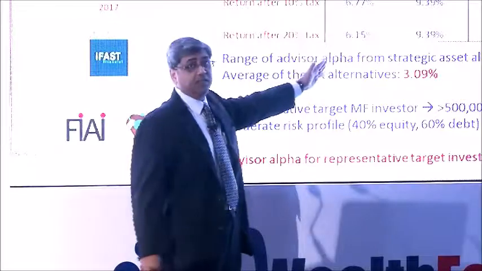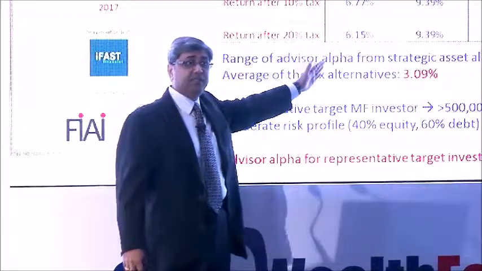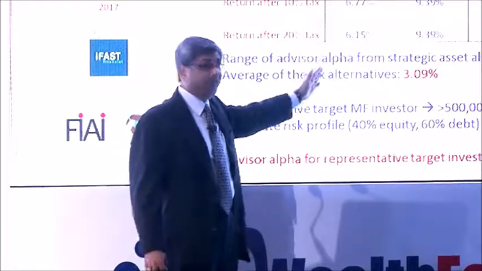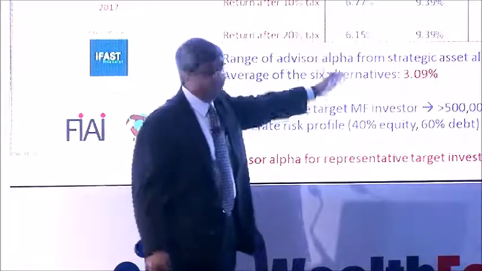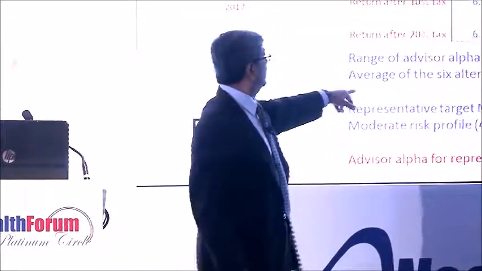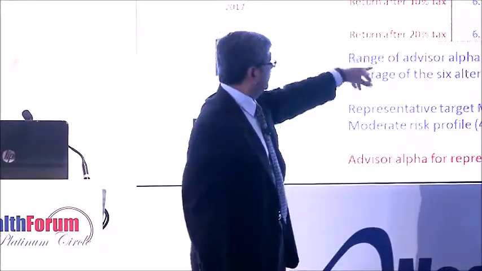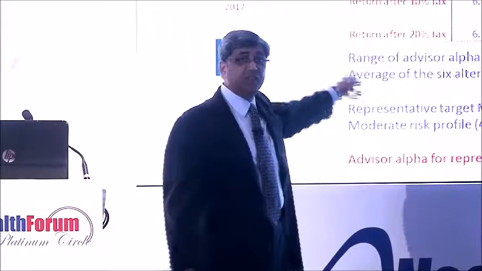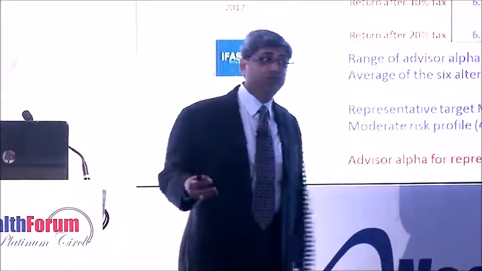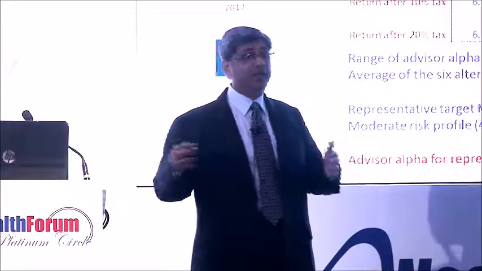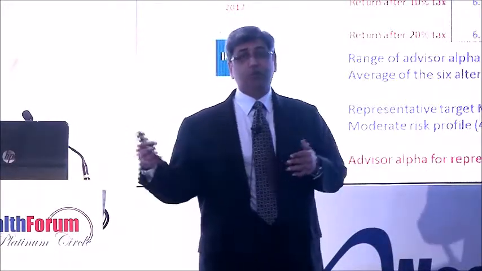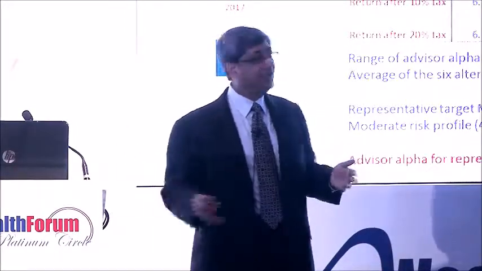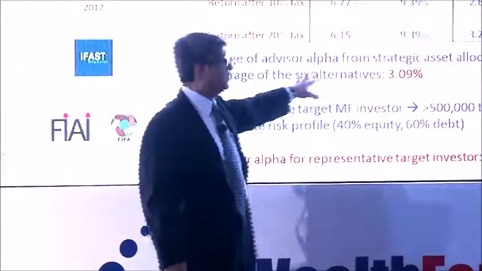That's the kind of return that the average Indian saver has got in the last 10 years, CAGR. If he had opted for a conservative allocation, 20% equity, 80% debt, then that's the number that he would have got. And therefore, there's an advisor alpha. Obviously, in mutual funds, we are assuming that you're sensible enough to invest in such a way that you get all the tax breaks that you should be given, and these are all long-term investments. And therefore, you find that there is no change in the pre-tax, post-tax.